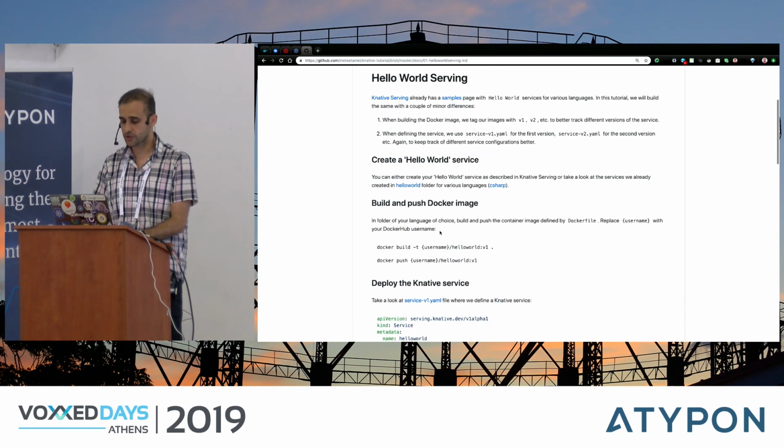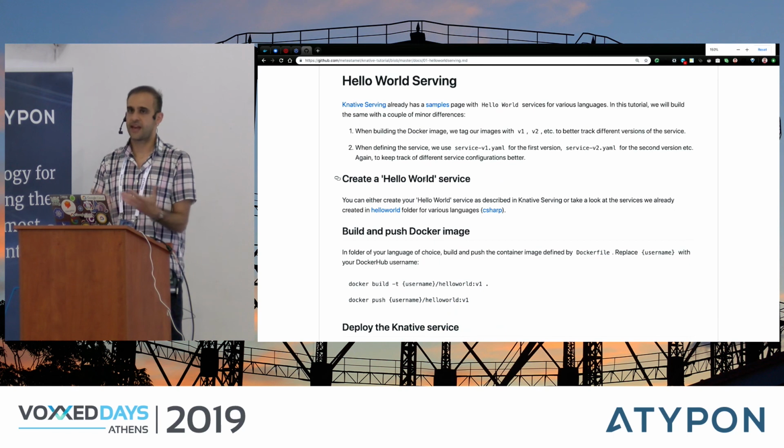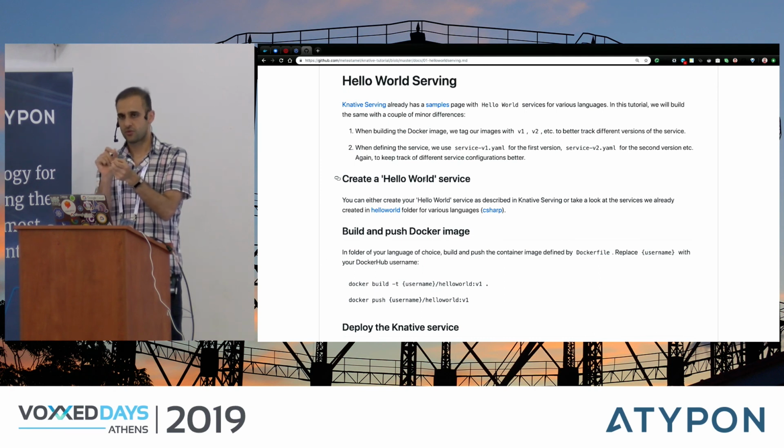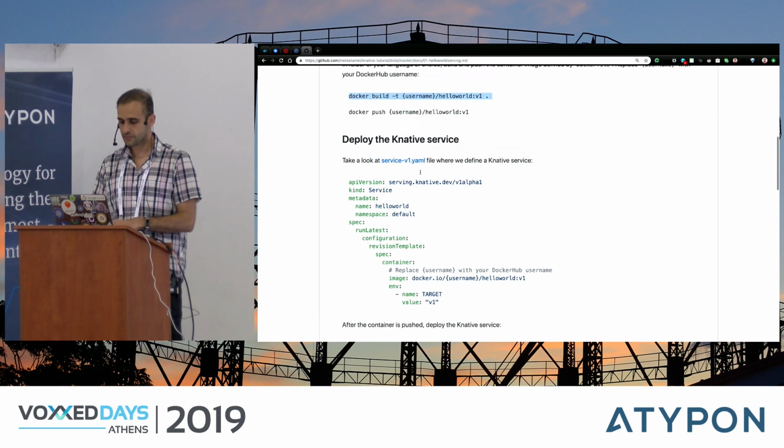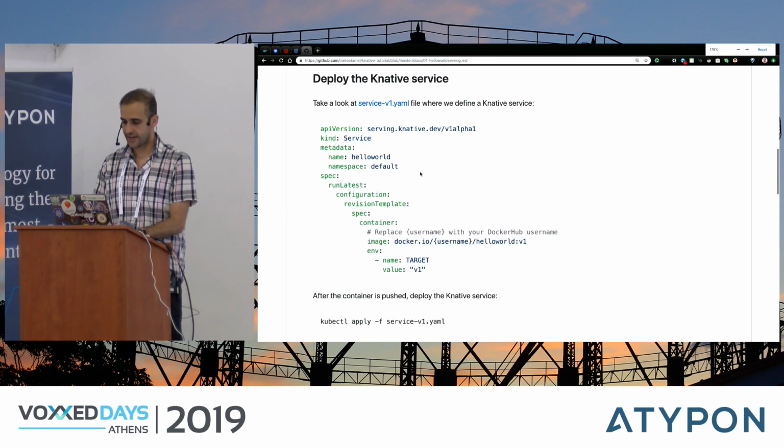So what I do is that first, I create a very simple C# application. But this can be in any language you like, where it will look at some environment variable, and it will just say hello, and read that variable and just print it out. So it's something very simple. I build and push an image to Docker Hub. And then I create a Knative service.